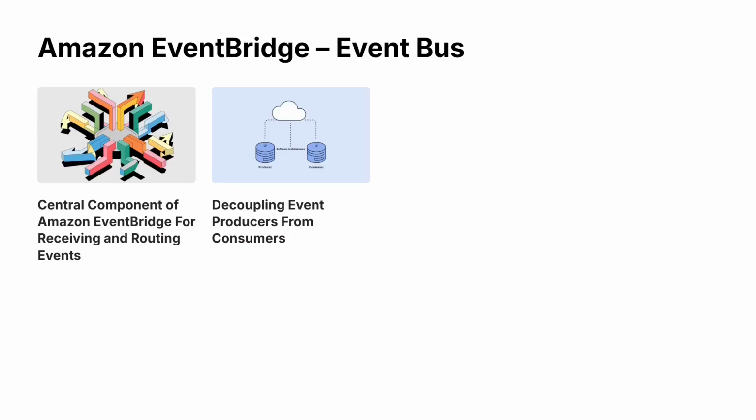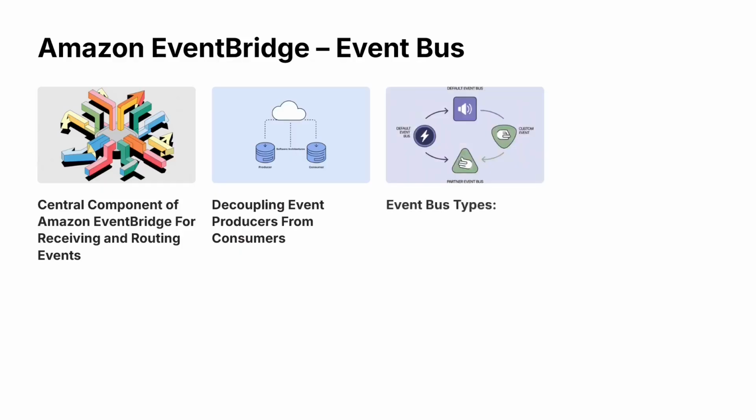Then we have the decoupling of event producers from the consumers. So the event bus facilitates that as well. And the event bus types are the default, the custom, and the partner event bus. The default event bus receives the events from some AWS services or any custom applications, and it is created automatically with our AWS account.